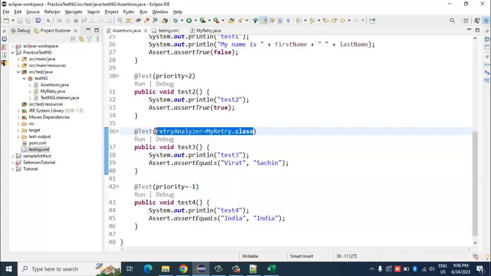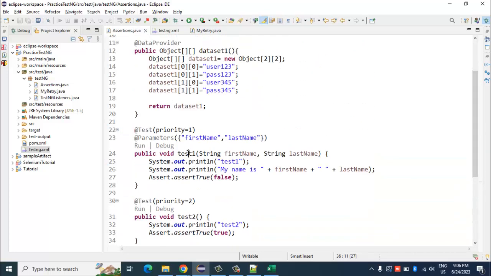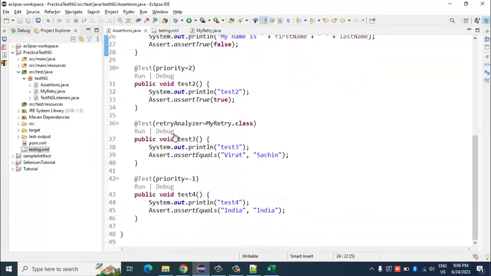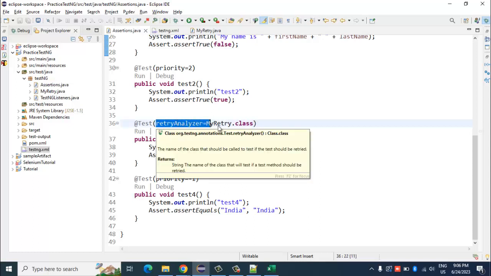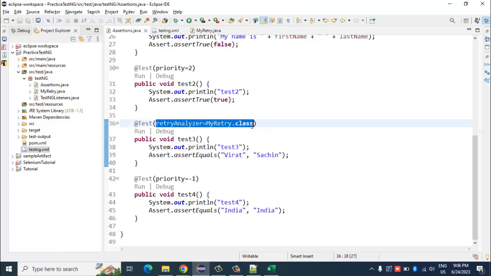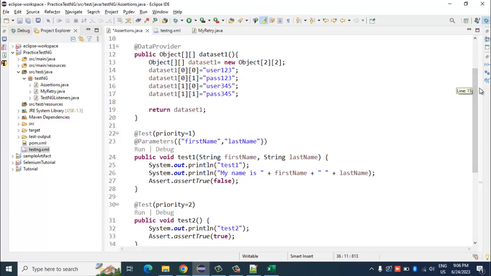So let's say I want to use this logic throughout my code. Whichever test fails, I want to give it a chance of retry for those many methods or tests, right? For example, here there is another method that has failed, this test1, but it didn't get a chance for a retry. Why? Because I have mentioned it only over here. But what if I want to give it a chance throughout the entire suite? I cannot just copy paste this particular line in every test annotation, right? That may not be the best way to do it, correct?